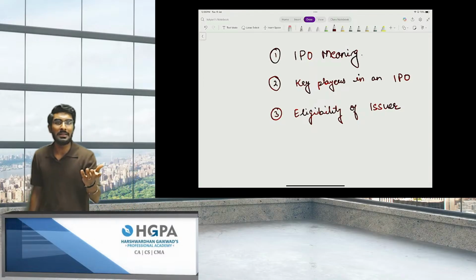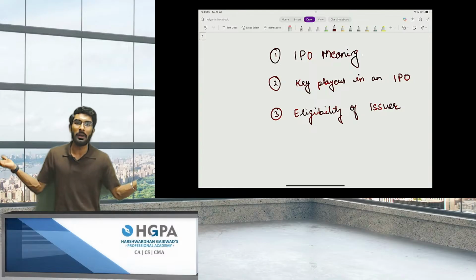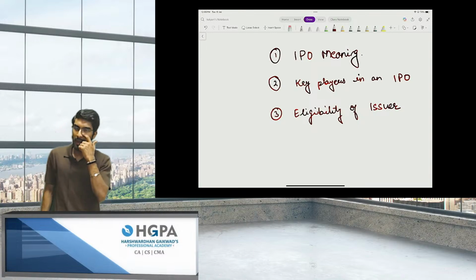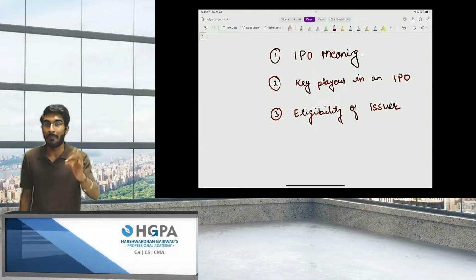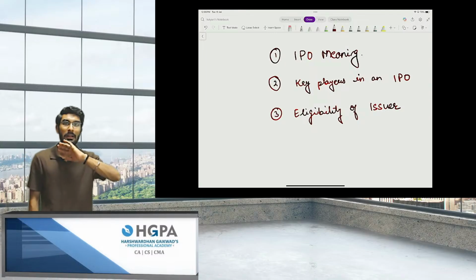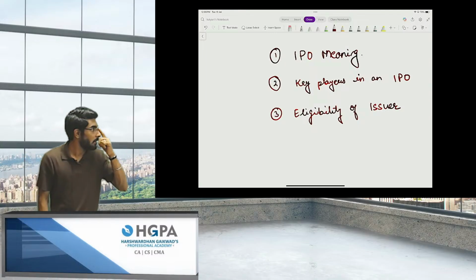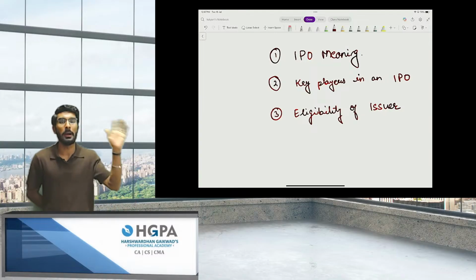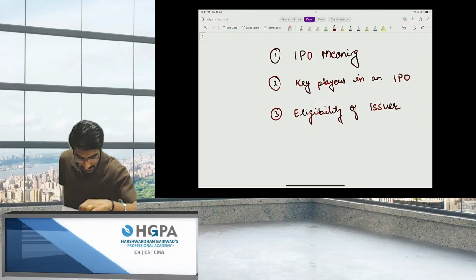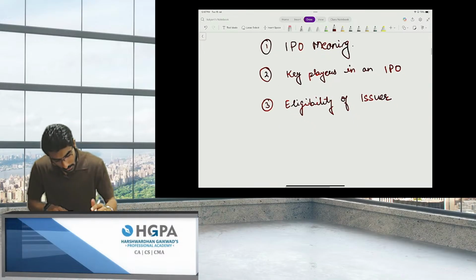Otherwise, people, it is going to be very easy. Tomorrow, if I want lots of money, I will go public. I will issue random shares to the public, and the public will give me money. I will run away. If every single company does like Nikola, people, imagine the future. It's going to be completely disheartening. So that's why, people, we are following SEBI rules and regulations to avoid companies like Nikola. Then, people, we are going to talk about intermediaries.